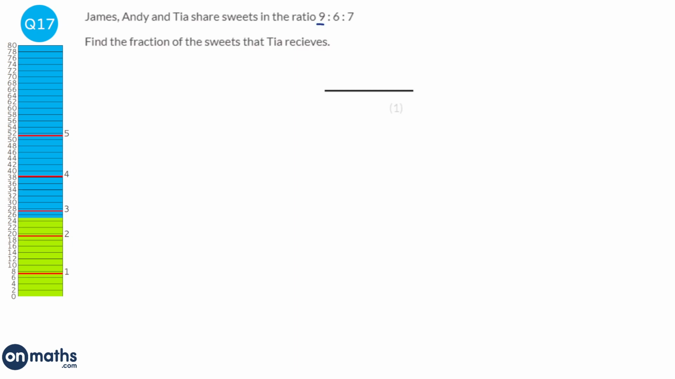Going to first of all work out how many parts there are in total. So we've got James with 9 parts, 6 for Andy, and 7 for Tia. So in total, we've got 9 plus 6 plus 7, which is 22 parts in total. And we're asked to find the fraction Tia receives. Now Tia's the last one, so she is receiving the 7 parts. So it's 7 out of 22.